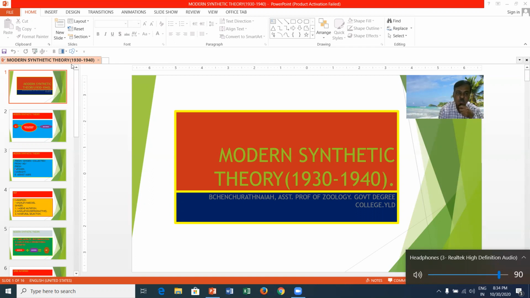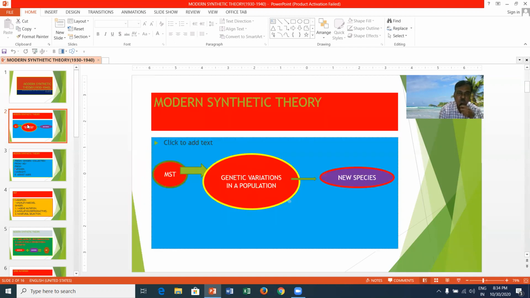Here you can see the main postulations of this theory. The modern synthetic theory says that genetic variations in a population will lead to the formation of new species.